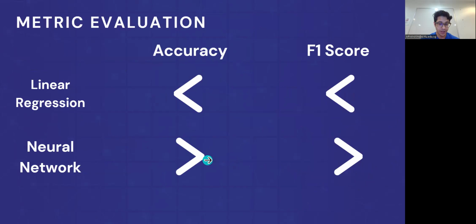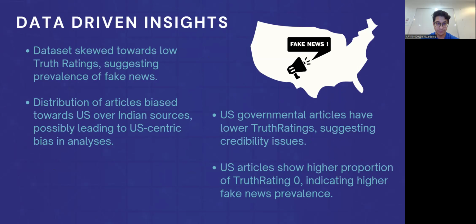By comparing the linear regression and neural networks, we see that linear regression has an accuracy of 0.77 and F1 score of 0.762. The neural network, however, has an accuracy of 83.5. They are both useful, but they measure different aspects of performance. Accuracy is a straightforward measure of correct predictions, whereas F1 score accounts for the balance between precision and recall. Given the higher accuracy of the neural network, it might be considered the better choice.